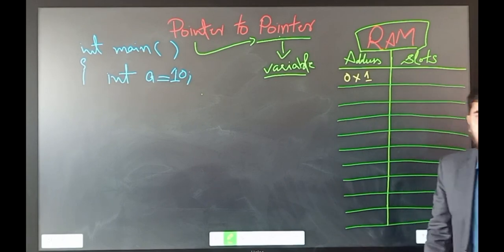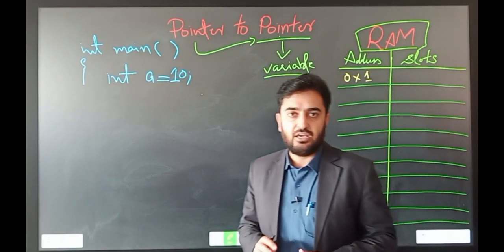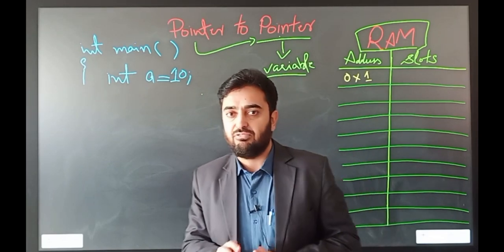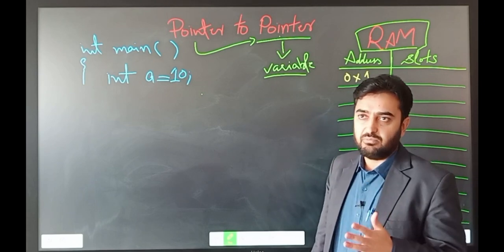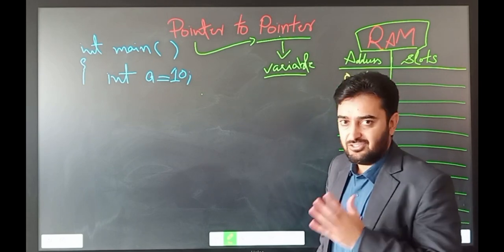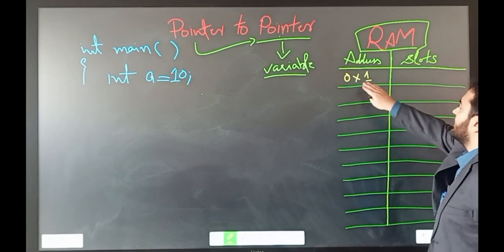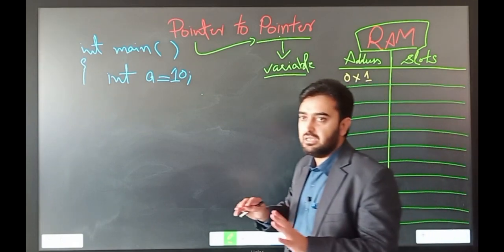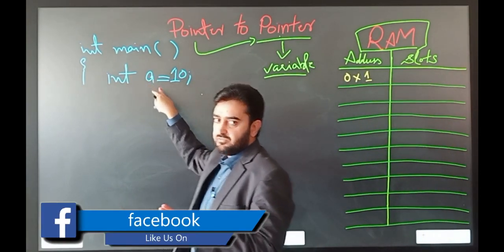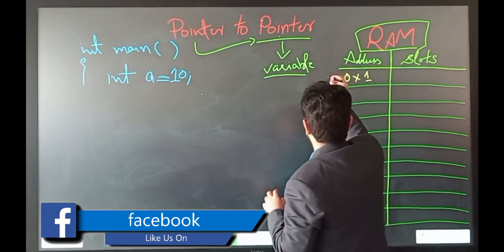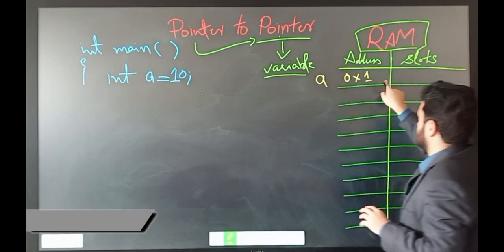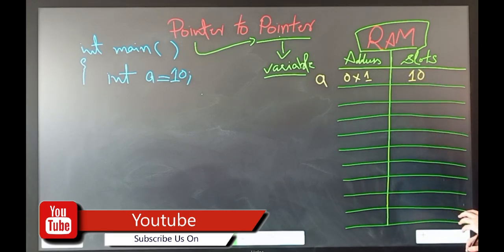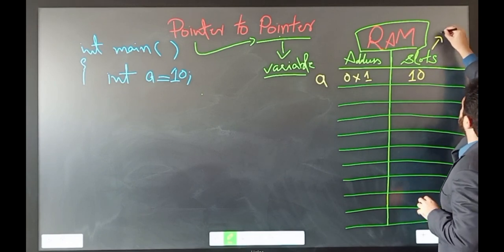Remember that whenever you want to fetch the address of a variable using C++, you will see the address in hexadecimal format. Remember that hexadecimal format always starts with 0x. So this is the address of the first slot in the memory, and in that memory the processor will randomly reserve a space for a. So now this space is reserved for a, where we have saved the value 10. In these slots we can save values.